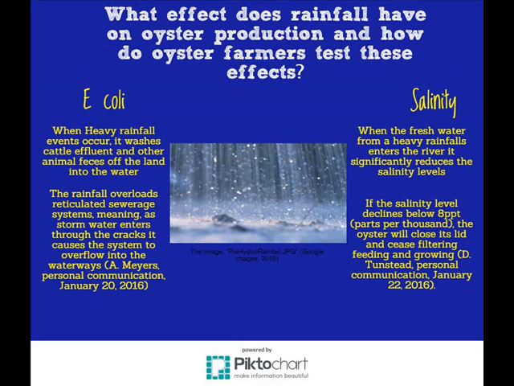A project by the University of Florida suggests that salinity levels affect the oyster's ability to filter through bacteria such as E. coli, thus leading to mortality in the oyster. As soon as there is more than 50 millimeters of rain within 48 hours, the Food Authority will close the river for harvest, according to Grant Webster from New South Wales Food Authority.